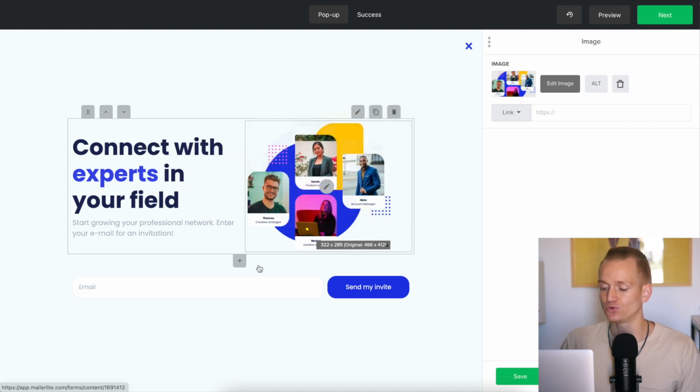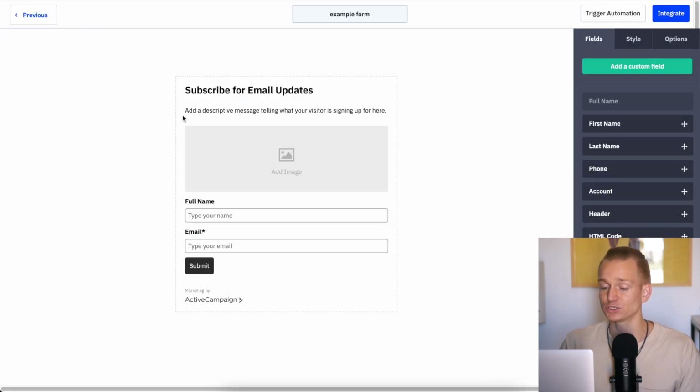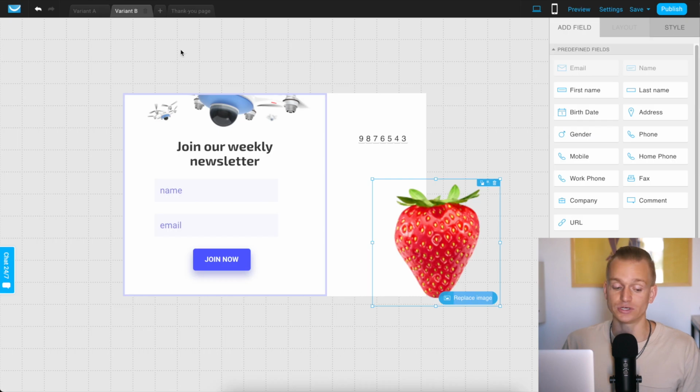I can't really do that much with how the pop-up looks. When it comes to ActiveCampaign, I'm actually really surprised that their pop-ups are very basic as well. They're not really lacking anything, but you can't really do anything very advanced. However, when it comes to GetResponse, you can go super advanced.